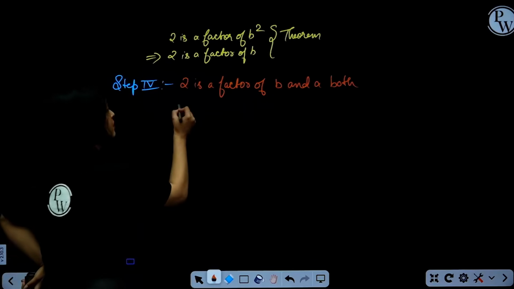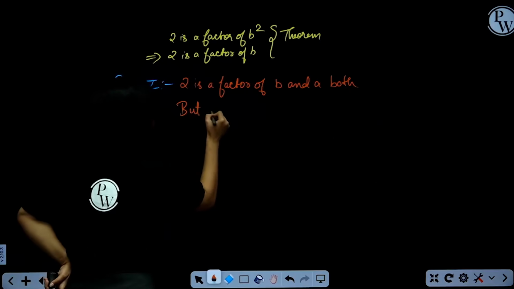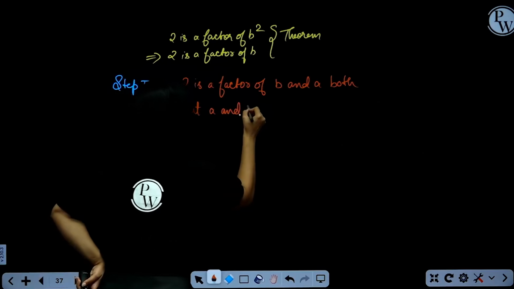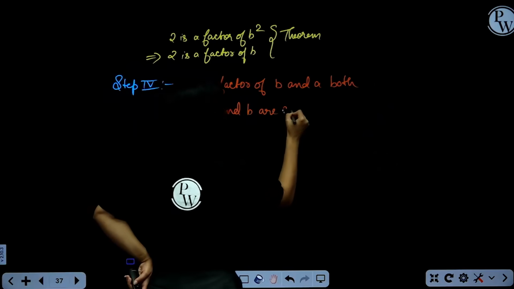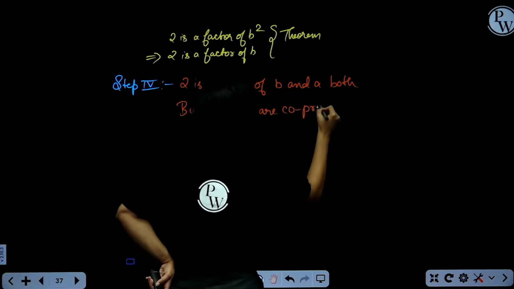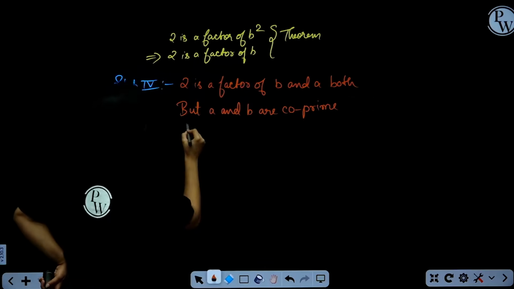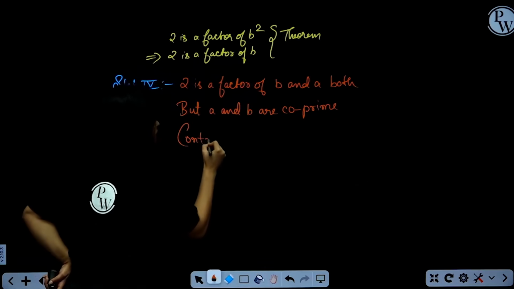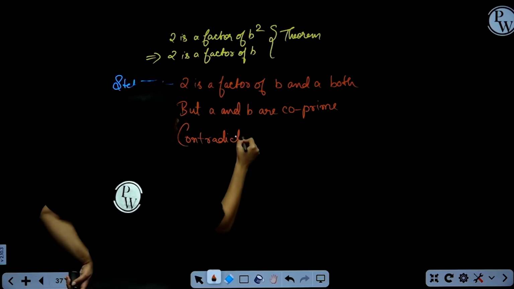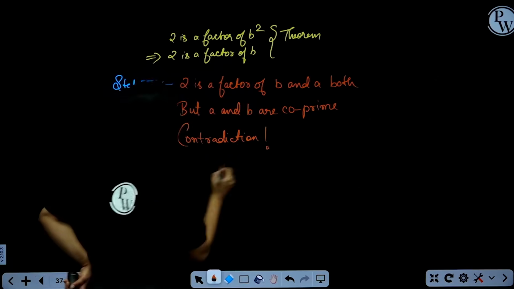So, you will write, but a and b are co-prime. Now, that simply means that there is a contradiction. There is what? There is a contradiction. And contradiction means your assumption is wrong.